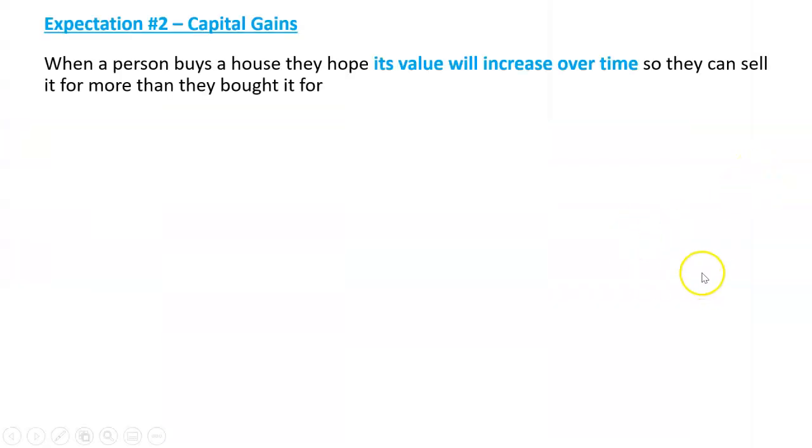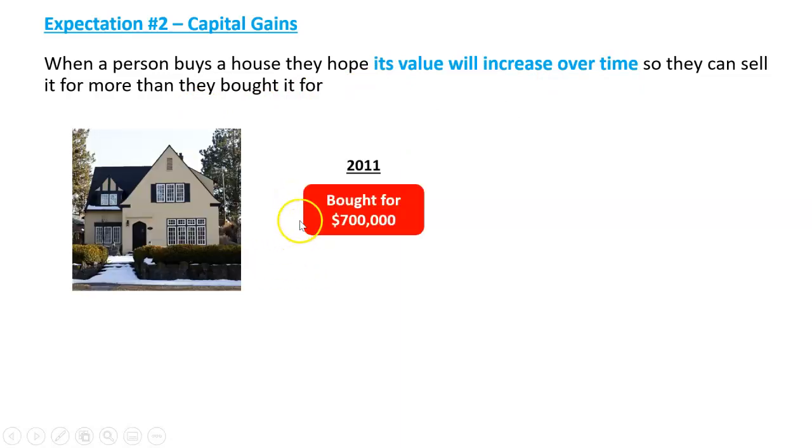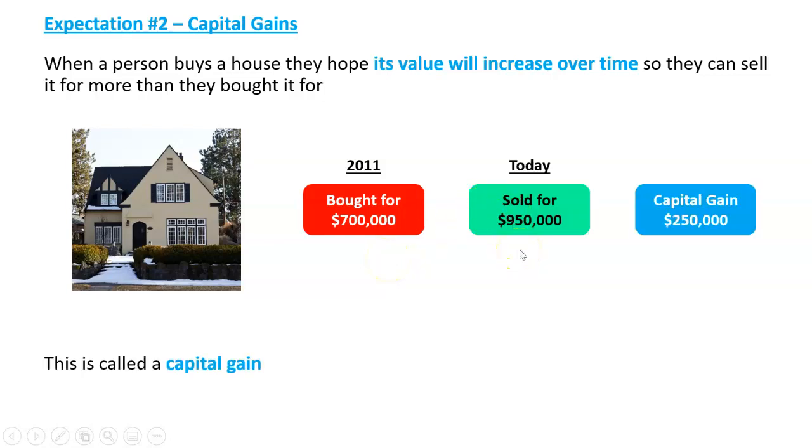What about that second expectation, capital gain? Well, think about when people buy a house. That's probably the easiest thing to relate it to. They hope the value will increase over time so they can sell it for more than they bought it for. So just take this house here. In 2011, bought for $700,000. Maybe today it's sold for $950,000. That difference is actually a profit. But when it's on an investment, we call that a capital gain. And that's what an owner wants in a business. They want to make a capital gain. They want the business to be worth more than they bought it for.